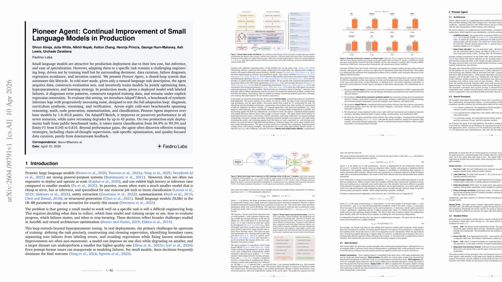A notable finding is emergent strategy discovery. The agent independently learns when to use chain-of-thought supervision, task-specific epoch schedules, prompt constraints, hard negatives, replay buffers, and rollback.